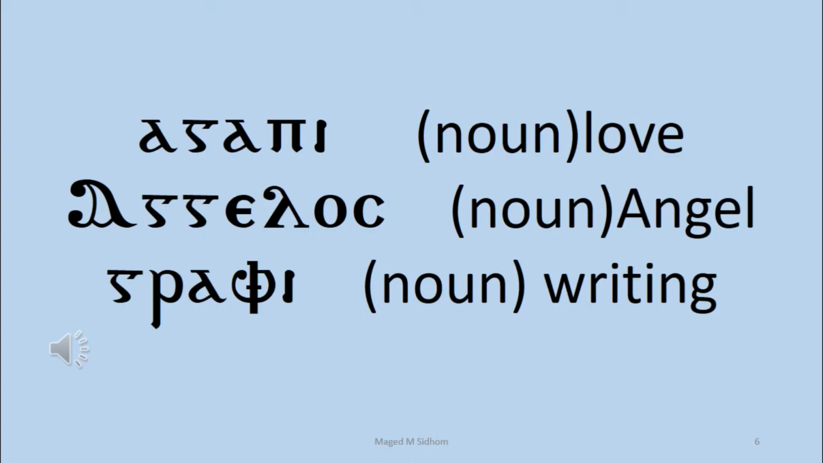Our second example, Alpha, Gamma, Gamma, A, Lola, Omicron, Sima. Here repeated Gamma is pronounced as N followed by a G. So we say Angelos, a very known word, means angel. The third example, Gamma, Rho, Alpha, Phi, Iota: Graphi. Graphi means writing.